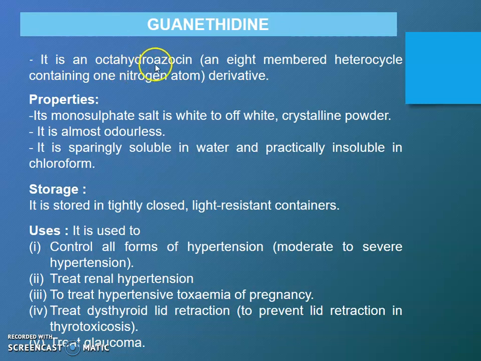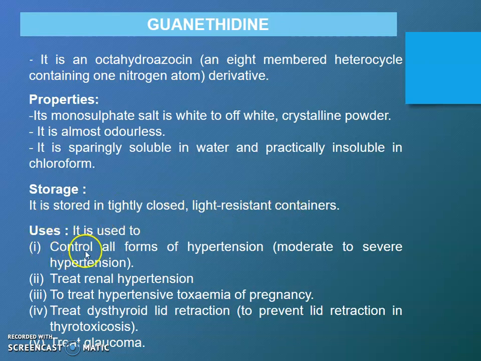Now the next drug is guanethidine. It is an octahydroazocine, an 8-membered heterocycle containing one nitrogen atom, derivative. Property: its monosulfate salt is a white or off-white crystalline powder. It is almost odorless. It is sparingly soluble in water and practically insoluble in chloroform. Storage: it should be stored in a tightly closed, light resistant container.